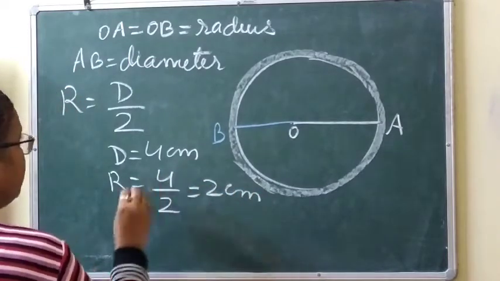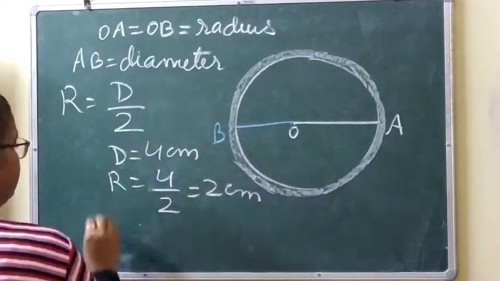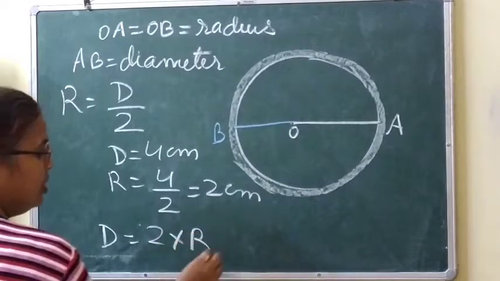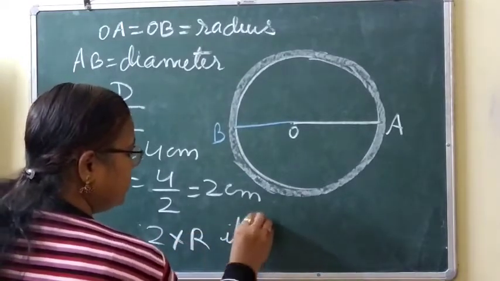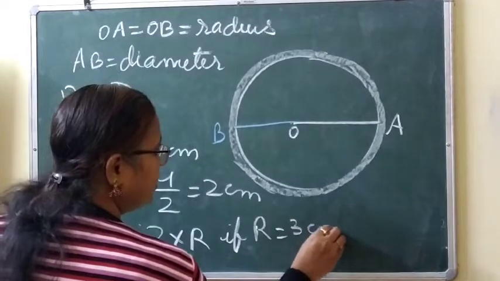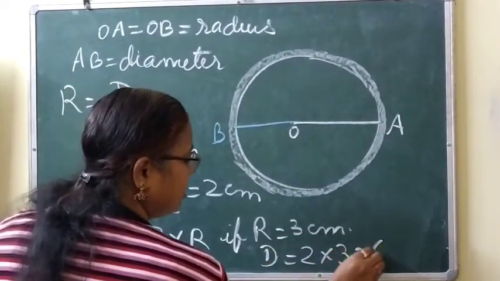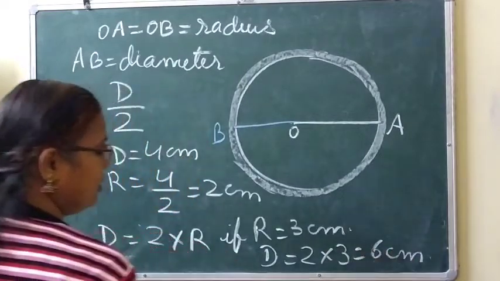Clear? Now we can also say that the diameter is 2 into radius. So if radius is 3 centimeter, then diameter will be 2 into 3, that is 6 centimeter.